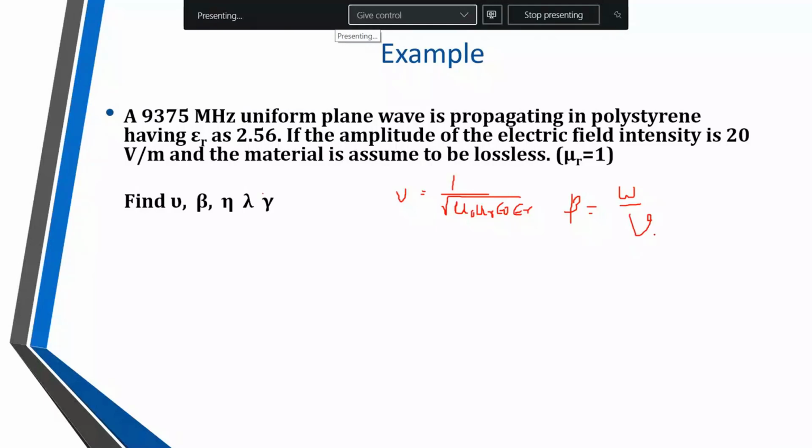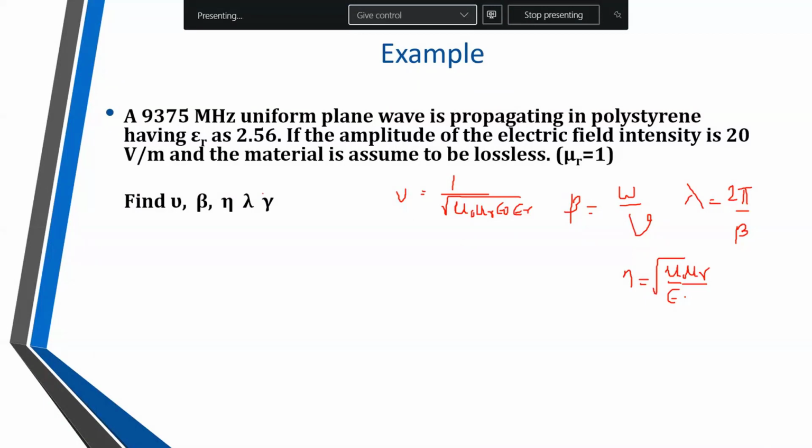Lambda is equal to 2 pi by beta. Eta is, for lossless media, square root of mu upon epsilon, or mu naught mu r divided by epsilon naught epsilon r.